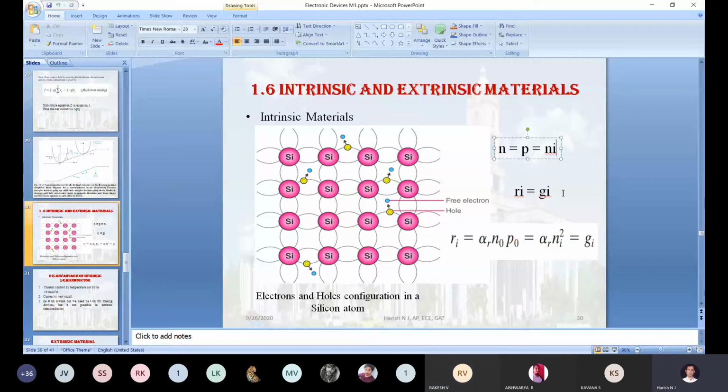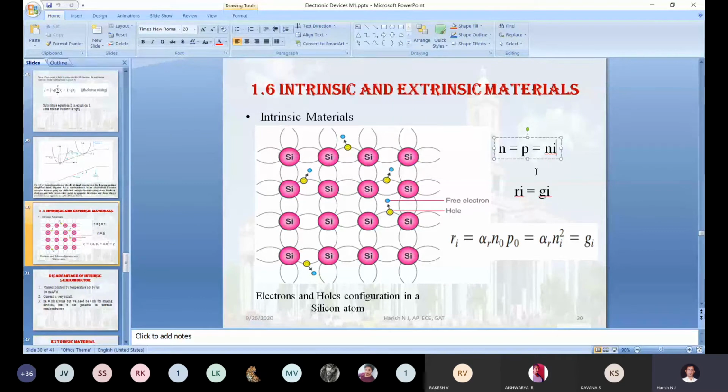Here R stands for recombination, electron recombination. G stands for the number of electron and hole generation, the generation of EHP. EHP stands for electron-hole pair. Ri stands for the number of recombinations of electrons.